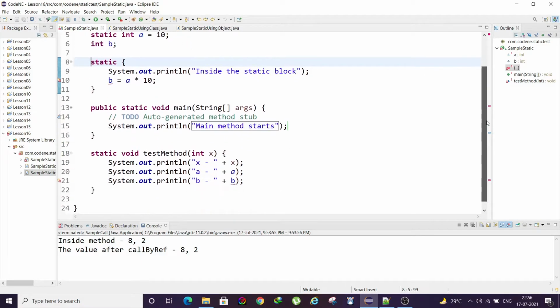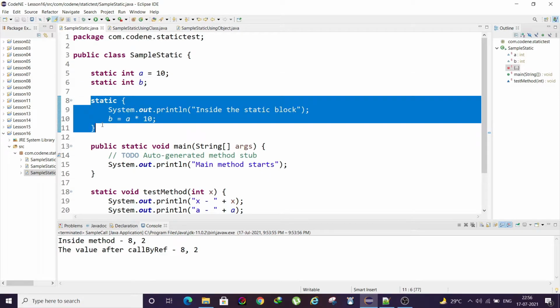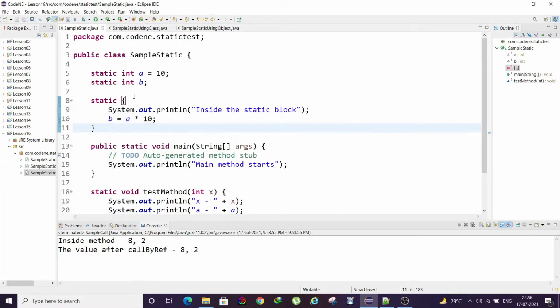Right now an error is being thrown because b is not static. I'll just make it static. So you know why this error was thrown? That is because a static block can only access static variables. It cannot access any variable that is not static. It has to be static to be able to access it.